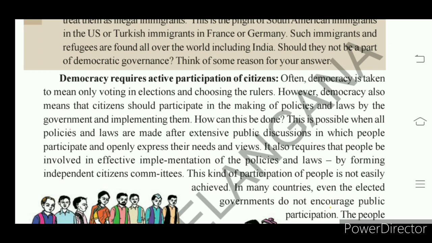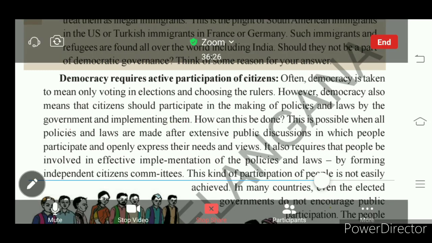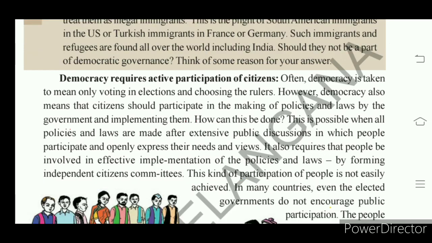So, how can we take part here? Because we are not the elected representatives; we elected representatives. So, as citizens, how can we take part in democracy? This can be done by extensive public discussions in which people participate. We can conduct public meetings. There could be public discussion. Participation will be mass, that means many people take part, expressing their needs and views.